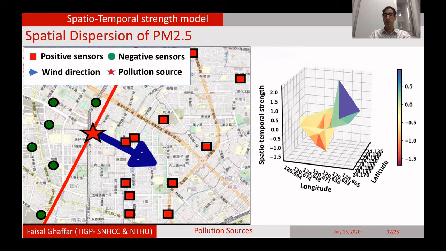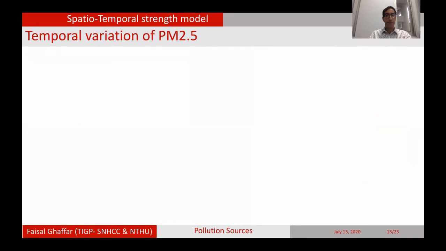This is higher positive, and this is higher negative. If we move away to this place and this place, the influence which each sensor receives is smaller. And sideways, when the angle increases, like this one and this one, these two will have lower influence of the pollution spread.